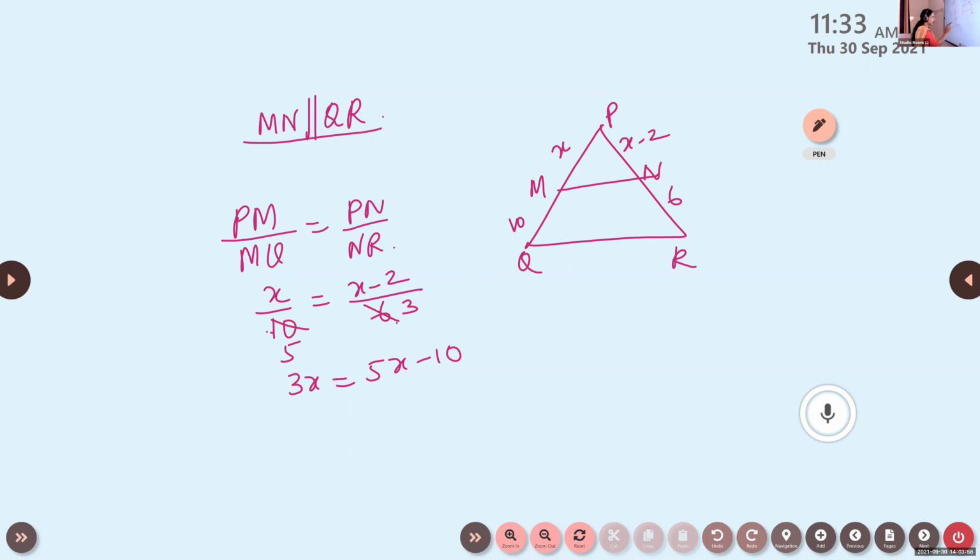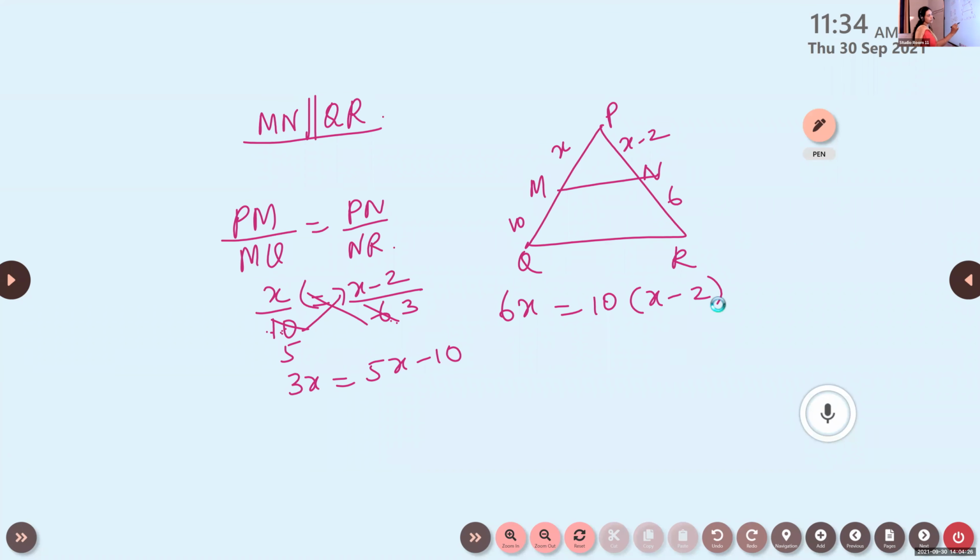Denominators. Look here. These are denominators. This is a multiple of 2. 6 is also a multiple of 2. So we can simplify like that. Both are even numbers, so how did we cancel? If you cross multiply, what will you get? 6x is equal to 10 into x minus 2.